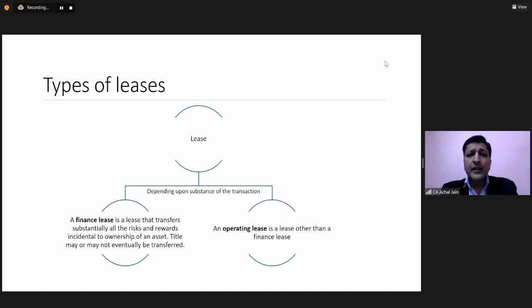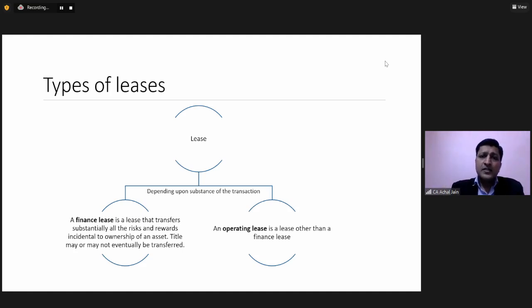So before we get into the accounting requirements, the first step under Indian GAAP, any party will follow is the assessment of whether this lease will become a finance lease or an operating lease. Let's quickly understand what we mean by these two types of leases and how we do this classification.